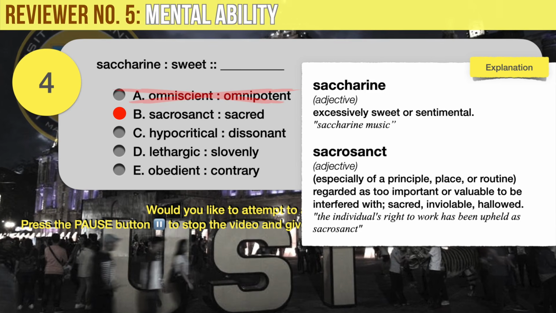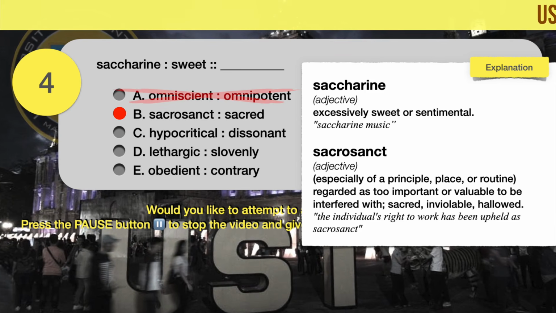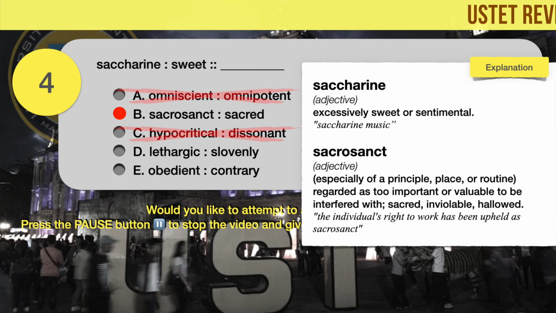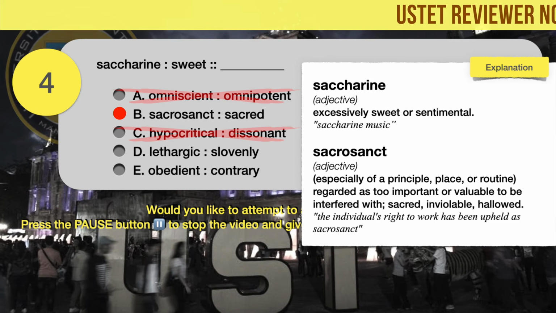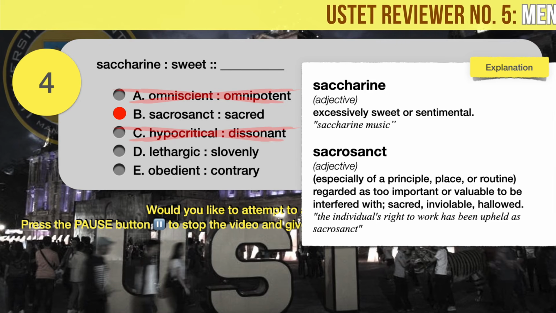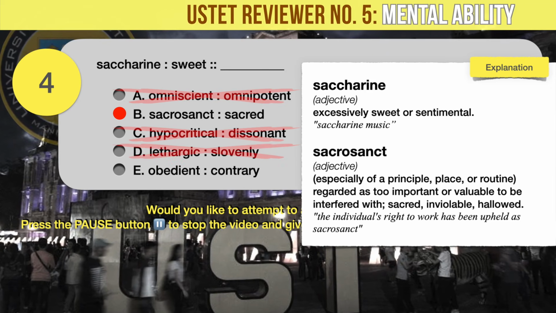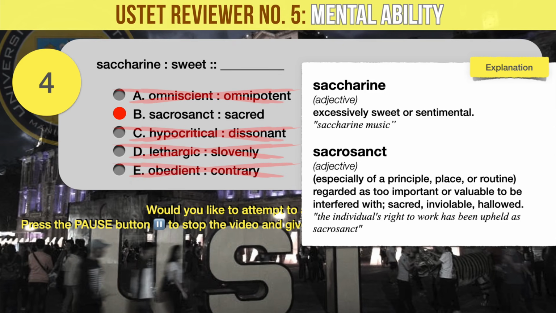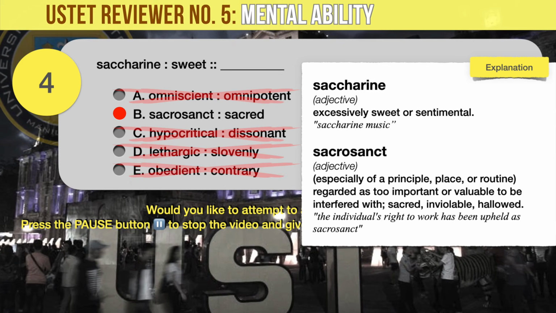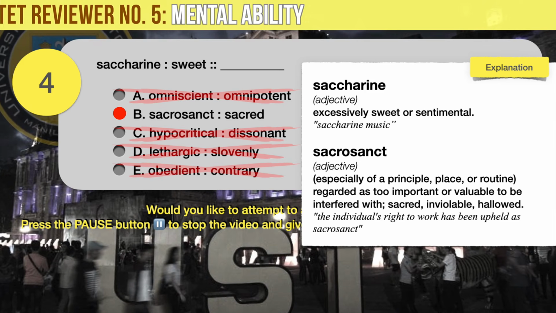Hypocritical means pretentious while dissonant means lacking harmony. They are not synonymous either. Lethargic means sluggish while slovenly means messy or dirty in appearance. Not synonyms. Obedient and contrary are antonyms, not synonyms. So we have confirmed that from among the answer choices, only sacrosanct and sacred are synonyms.